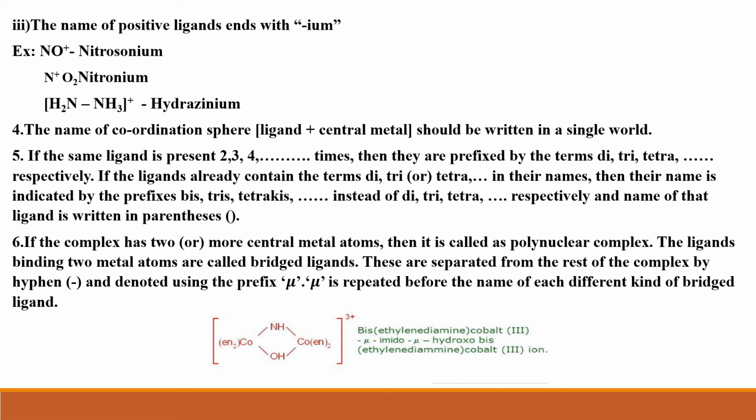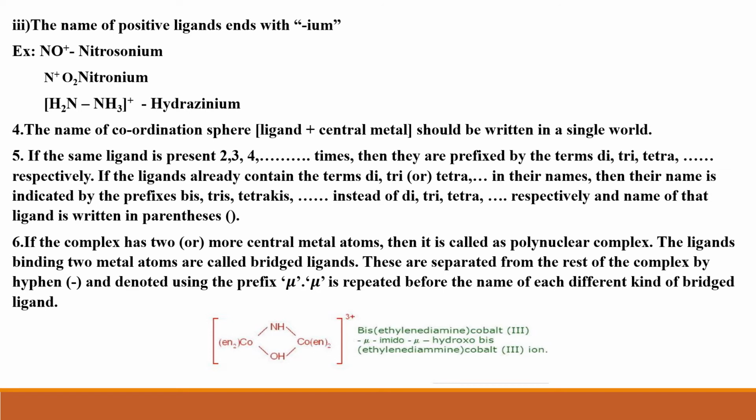Next, coming to the fifth rule. If the same ligand is present more than once, that means if it is present twice, thrice or four times and more than four times, then it should be prefixed by the terms di, tri, tetra and so on respectively. Di if it is 2 times, tri if it is 3 times, tetra if it is 4 times and so on.